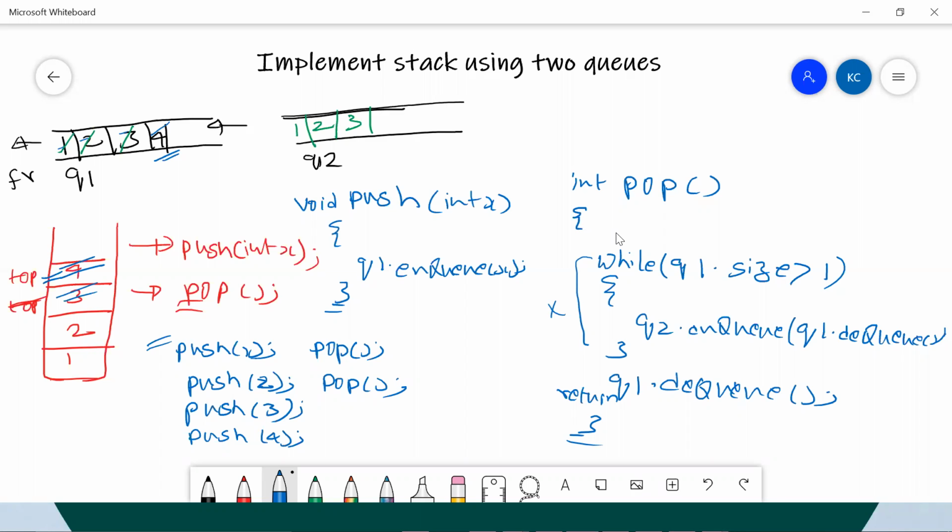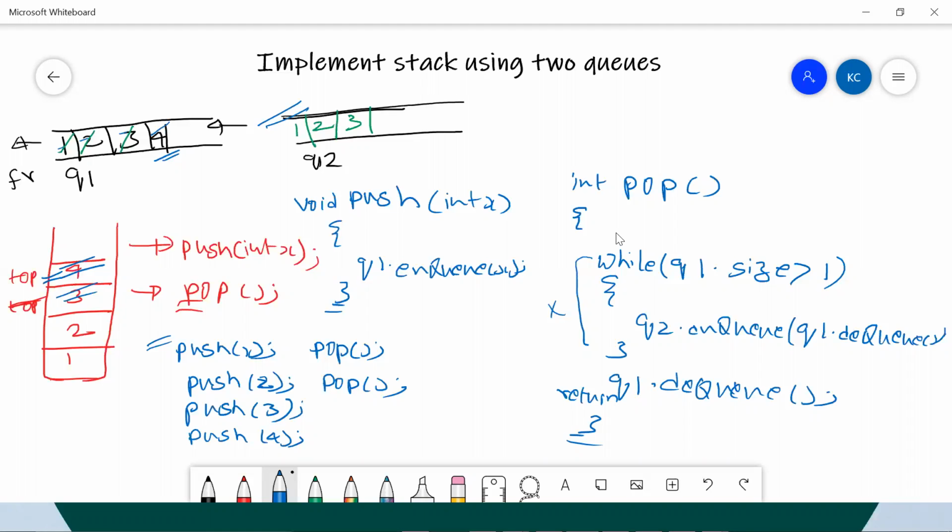But that is not our actual intention. Our actual intention is, there is still this 3, 2 and 1. These 3 elements are still there, but where are they? They are present in q2. So at this particular point, you have to do all this operation on q2 and not q1, right?